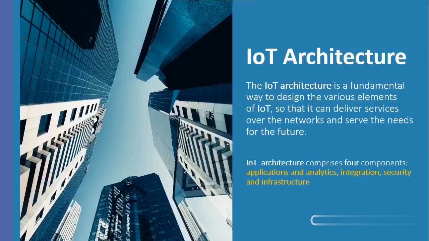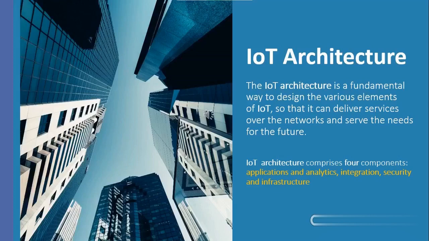Let's discuss IoT architecture. What is IoT architecture? It's a fundamental way to design the various elements of IoT so that it can deliver services over the network and serve the needs of the future. It has four components: application and analysis, integration, security, and infrastructure.